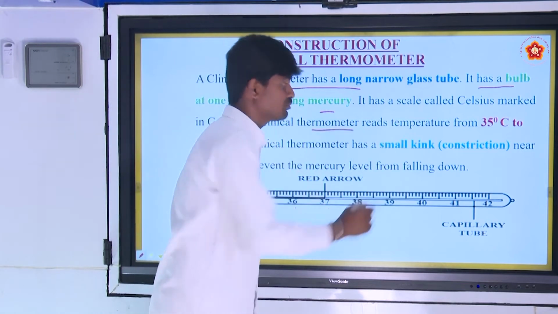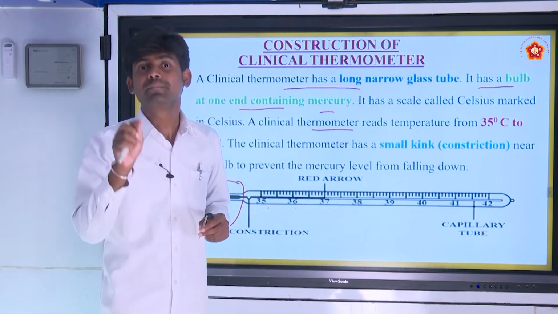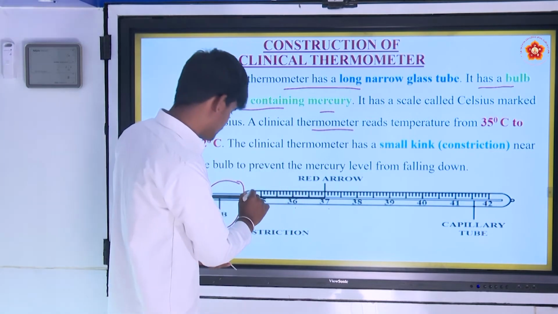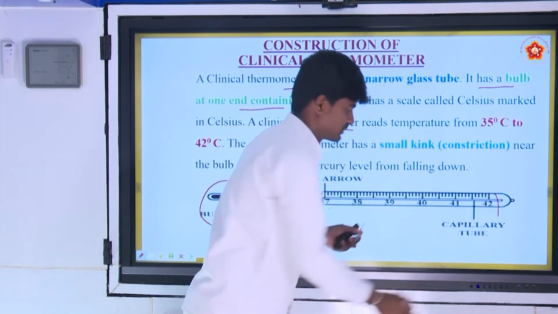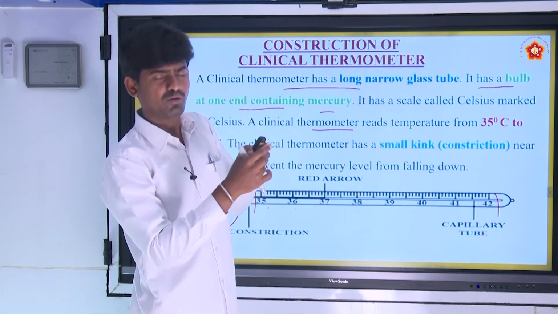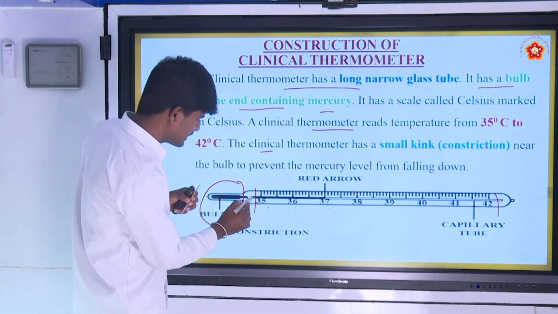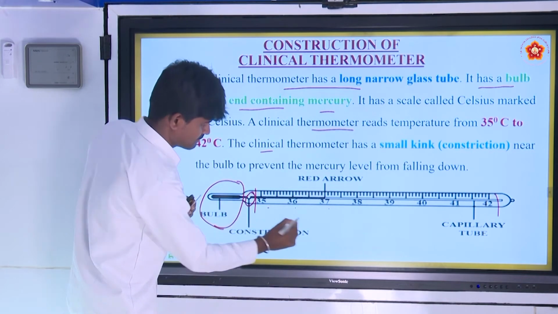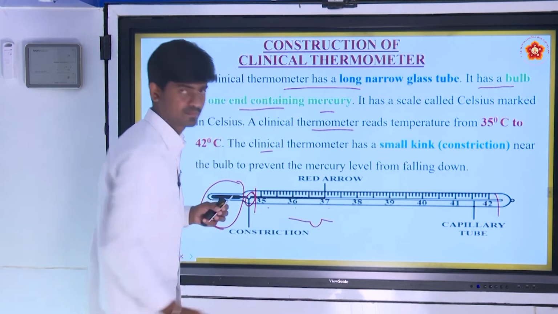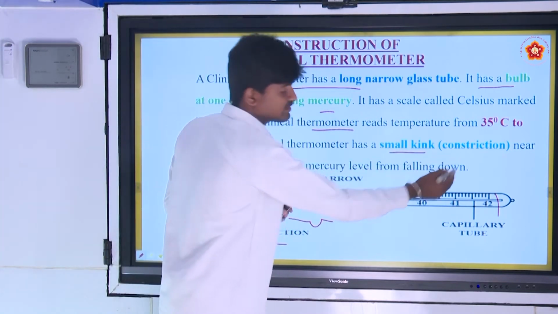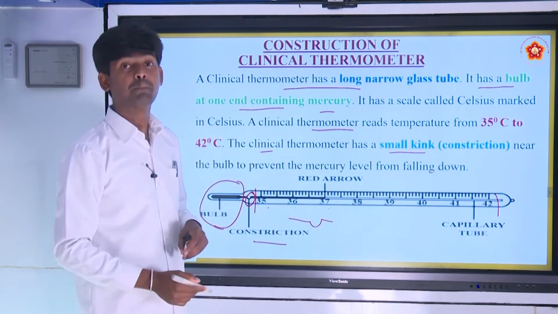This clinical thermometer reads the temperature from 35 to 42 degrees Celsius. It only measures from 35 to 42. The clinical thermometer has a small kink or constriction near the bulb.